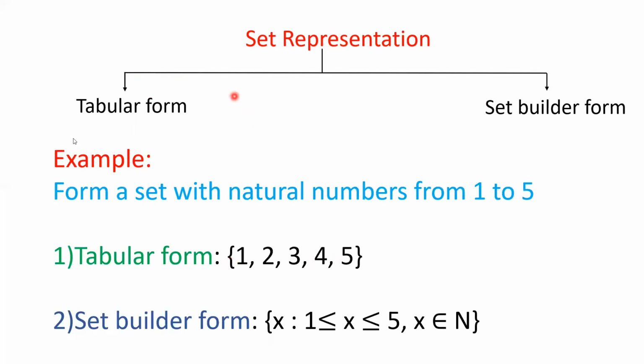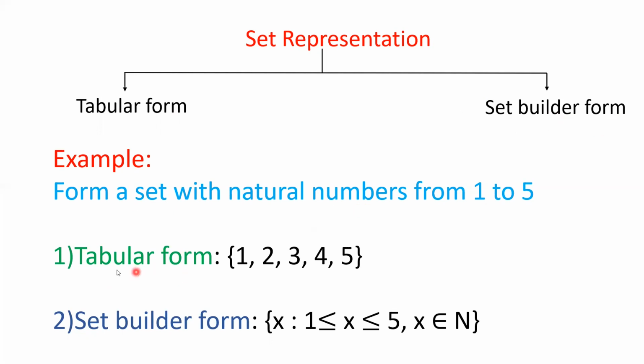Next I am coming to the next portion, that is the set presentation. There are two types of process. One process is the tabular process, another process is the set builder process. I am taking one example and I will discuss both types of process for this example. The example is the set of natural numbers from 1 to 5, the initial condition. Under this condition we have to make a set, and I am making the set by using tabular form and also by using set builder form.